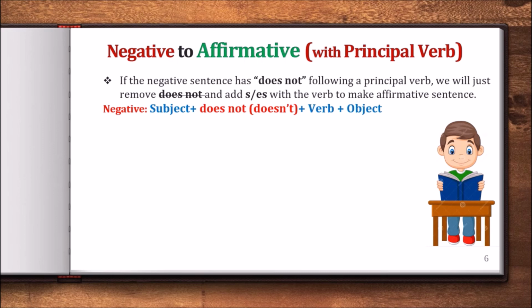The structure of a negative sentence will be subject, then does not or doesn't. After that there will be the principal verb and then object or extension. In an affirmative sentence we will write subject, then verb, and we will add s or es with the verb. That's the main part of an affirmative sentence. And then object.